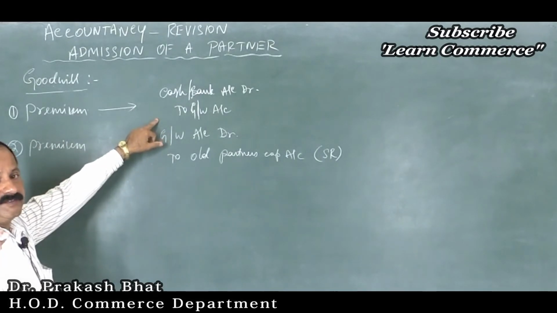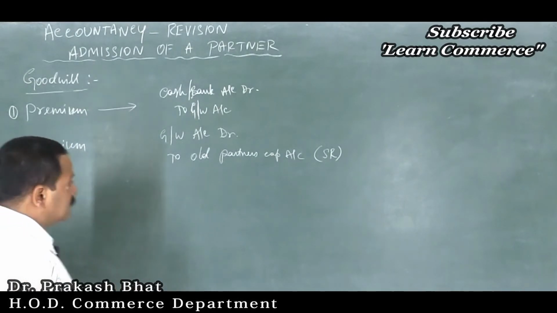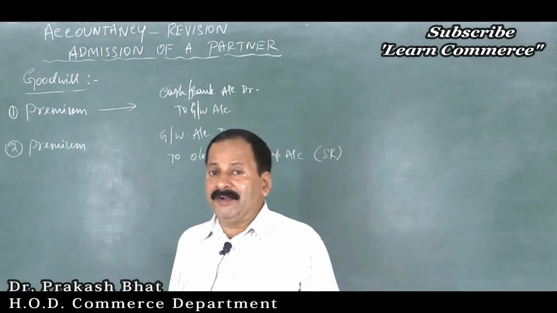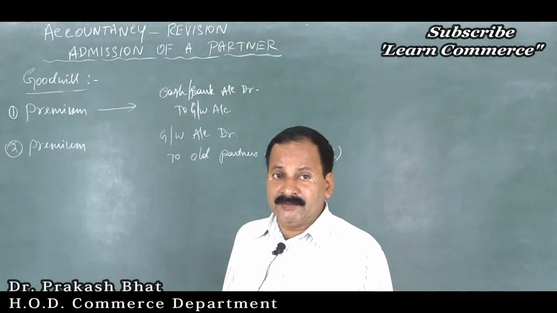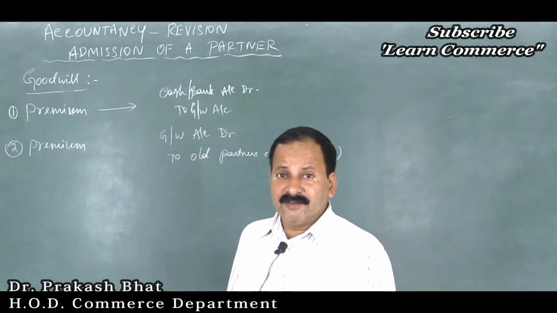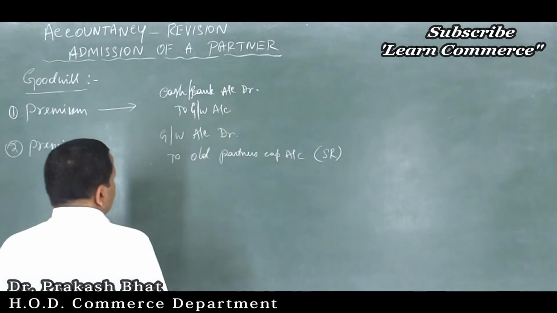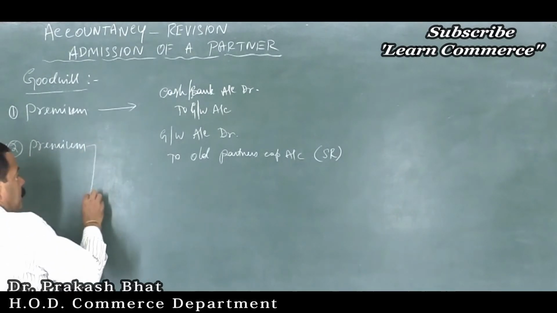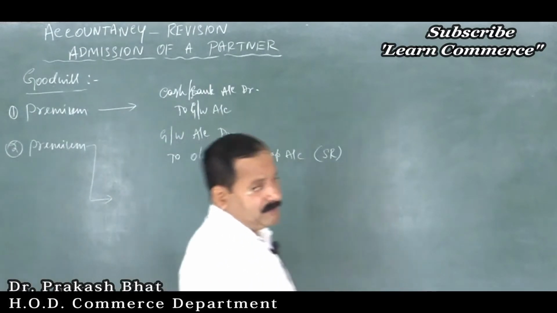Second one is cash brought in by the new partner towards goodwill and goodwill is withdrawn by the old partners. This is the instruction. Half of the goodwill is withdrawn by the old partners. 60% of the goodwill is withdrawn by the old partners. Entire goodwill is withdrawn by the old partners. Goodwill withdrawn by the old partners means cash drawn from their capital account, which is credited as goodwill. Very simple, friends.